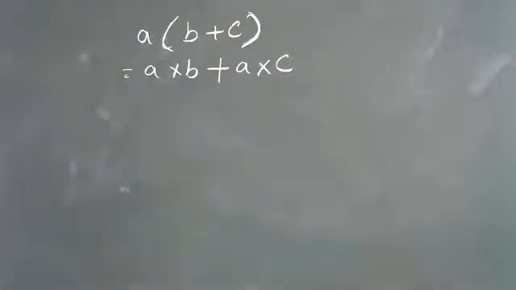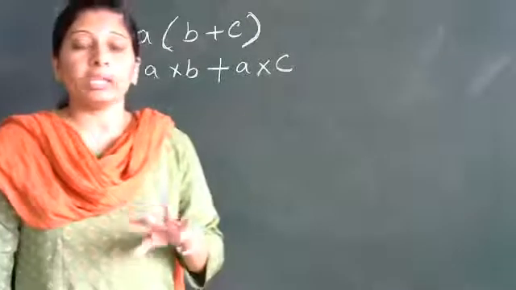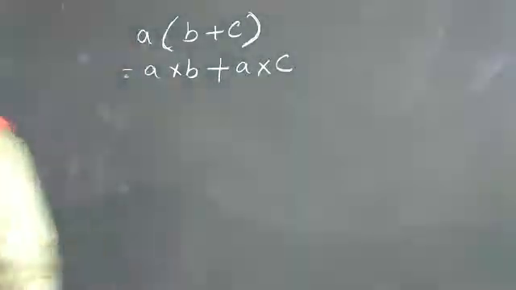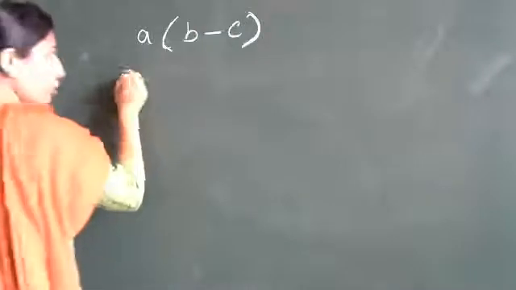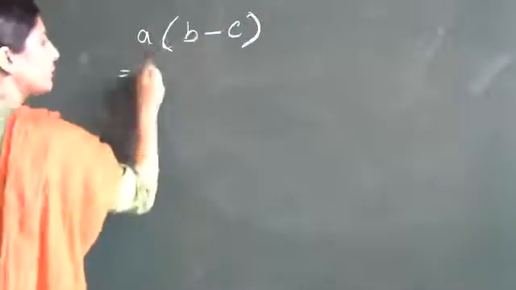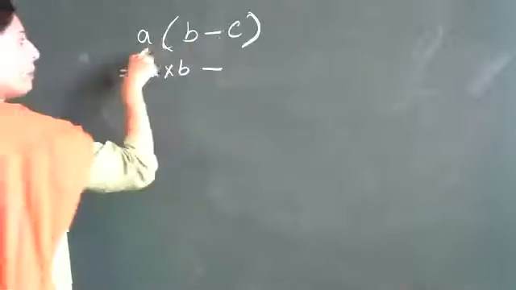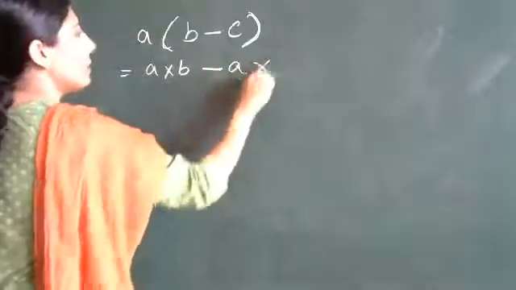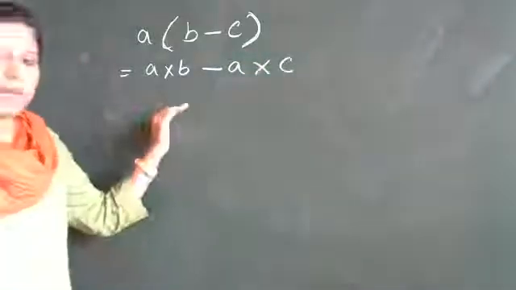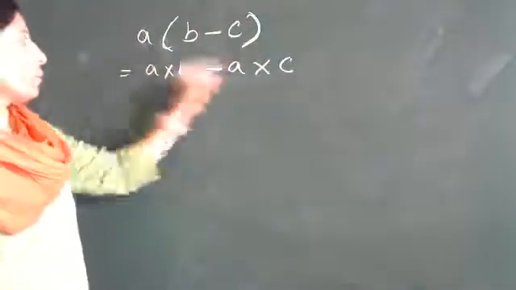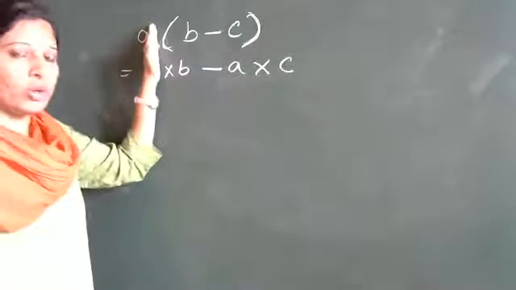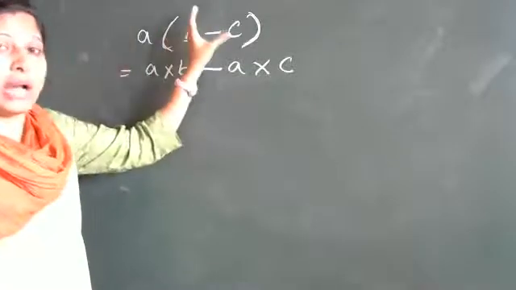Okay. Now the next property is the distributive property of multiplication over subtraction, when a subtraction sign is there. That is also the same. A is multiplied with B, then whichever sign is there will come, and A is again multiplied with C. When removing the bracket, if no sign is there, the number is multiplied.